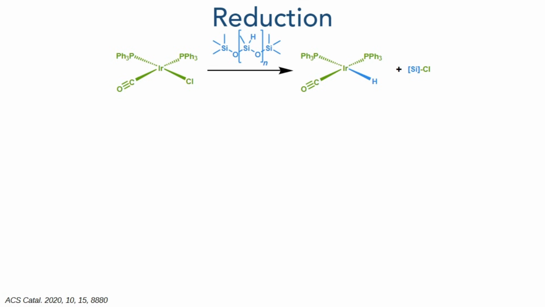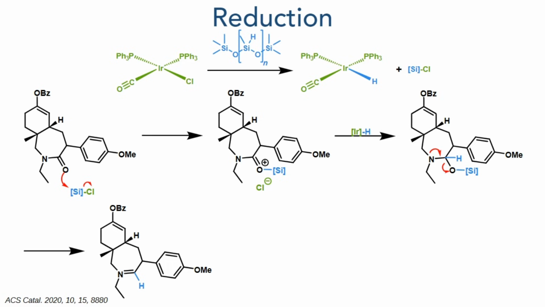With this in place, the amide could then be reduced to an imine. Vaska's complex first reacts with polymethylhydrosiloxane, generating an iridium hydride and a silyl chloride. The carbonyl oxygen attacks the silyl chloride, forming a more activated electrophile that is then attacked by the hydride. The siloxy group is then eliminated, forming the target imine.